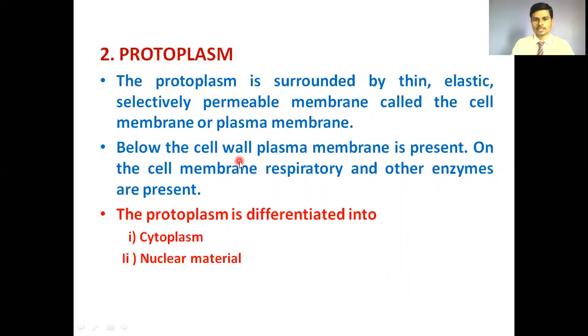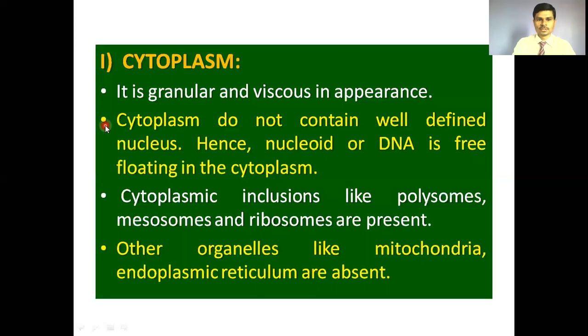This plasma membrane is present below the bacterial cell wall, and on this plasma membrane the respiratory enzymes are present, and due to the presence of respiratory enzymes, respiration takes place on the plasma membrane of the bacterial cell. Protoplasm is further differentiated into cytoplasm and nuclear material.